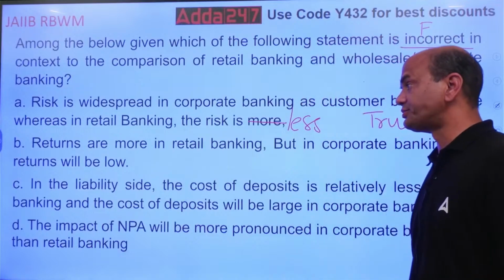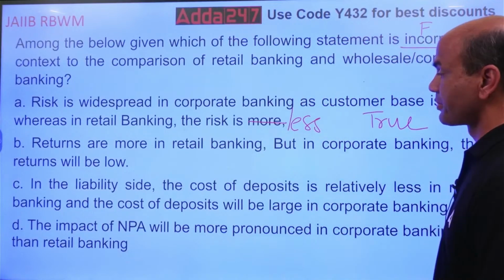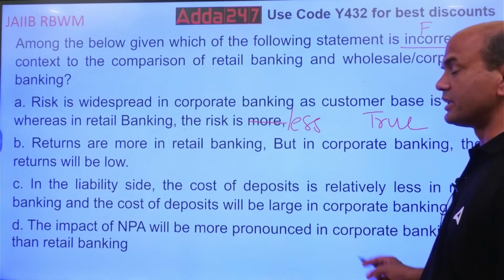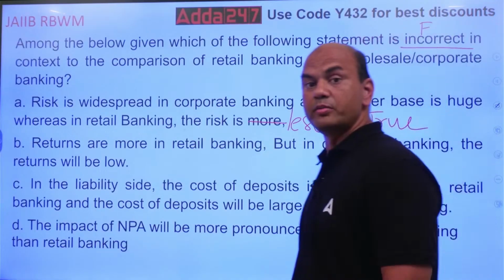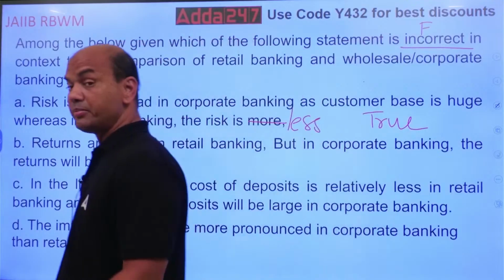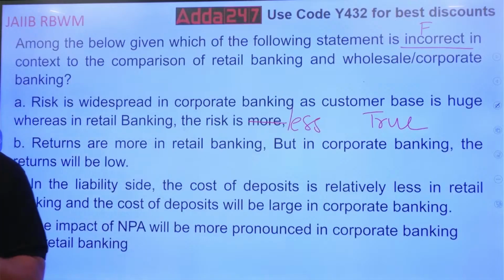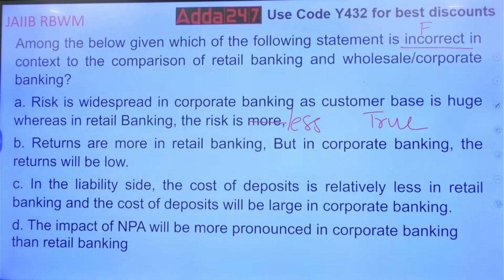Third one: the impact of NPA will be more pronounced in corporate banking than retail banking. It will be more in corporate banking, whereas in retail banking the NPA will be less. Which one of them is false? Kindly understand, the question is false.